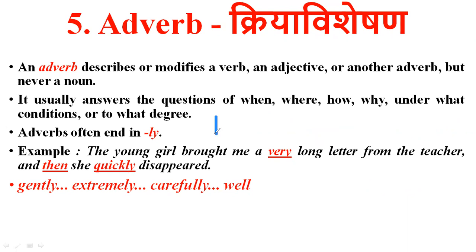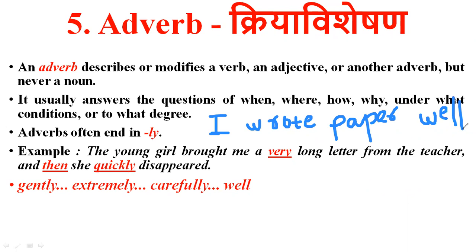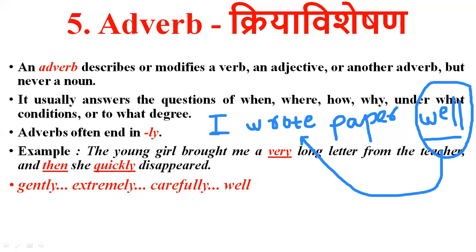Then, I wrote paper. Okay, मी paper लिहिला. But how, that is important. So I wrote paper well. मी paper चांगला लिहिला. मैंने अच्छी तरह से paper लिखा. So this well indicates how you wrote the paper. Paper तर सगळेच लिहितात. But you must write the paper well. So that is important, guys. So this well is your adjective. Sorry, it is your adverb.